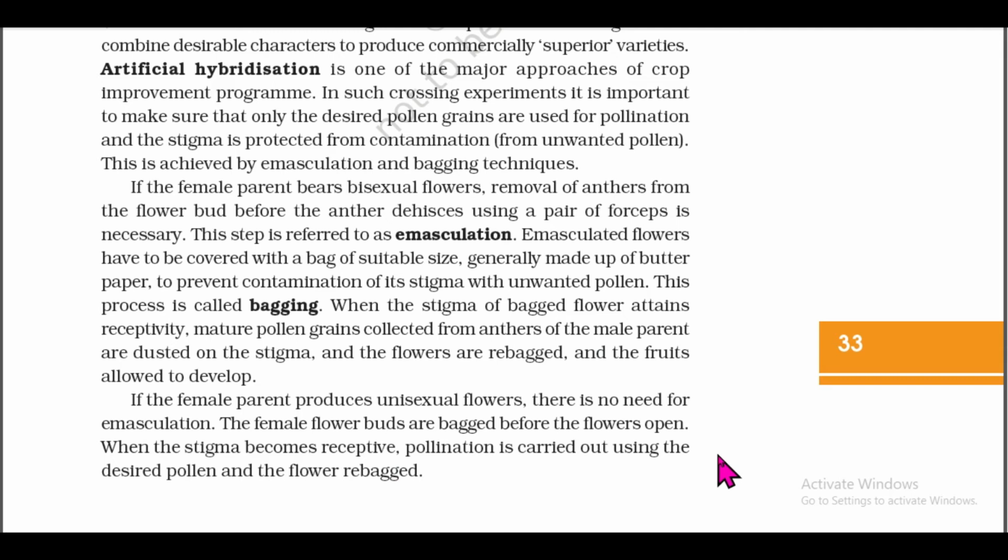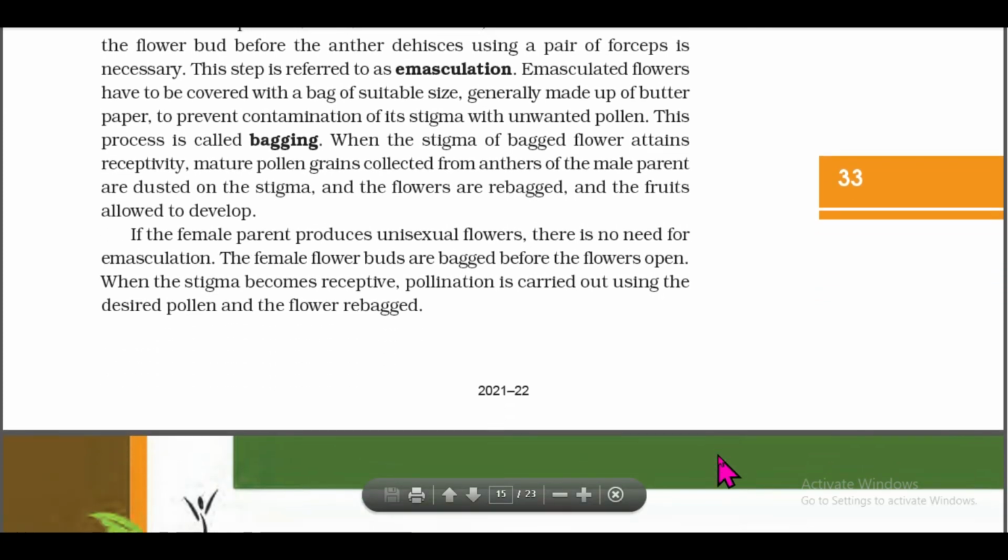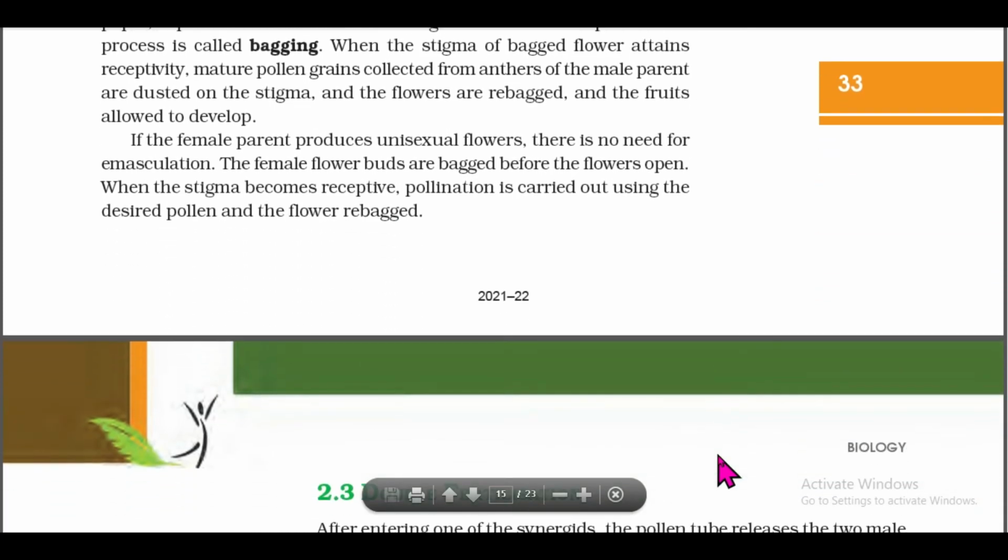When the stigma of the bagged flower attains receptivity, mature pollen grains collected from anthers of the male parent are dusted on the stigma, and the flowers are rebagged and the fruits are allowed to develop. If the female parent produces unisexual flowers, there is no need for emasculation. The female flower buds are bagged before the flowers open, when the stigma becomes receptive. Pollination is carried out using the desired pollen and the flower is rebagged.